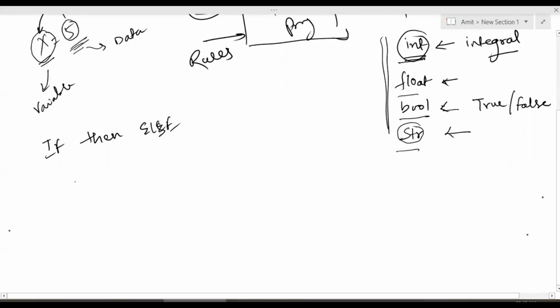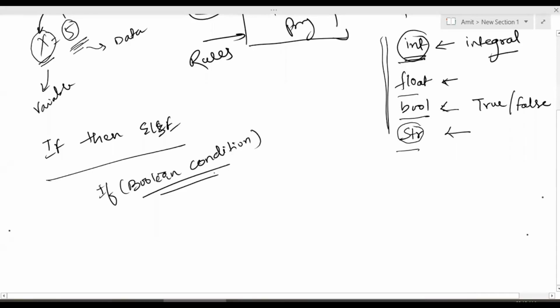The construct is something like this. You have if, then you have a Boolean condition. This Boolean condition is always going to be either true or false. So if Boolean condition, and then you give your action here. If this Boolean condition is true, then this action will be performed.